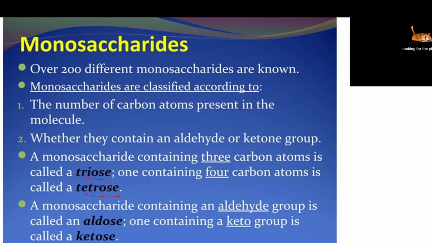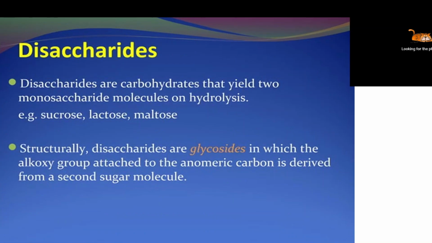So this is about the classification, very simple. Monosaccharides are mainly classified based on the number of carbon. If 3 carbons are there, we say trioses. If 4 are there, tetroses. 5, pentoses. 6, hexoses, like glucose, fructose, and galactose. These are the hexoses. Disaccharides mean carbohydrates which yield two monosaccharides on hydrolysis.